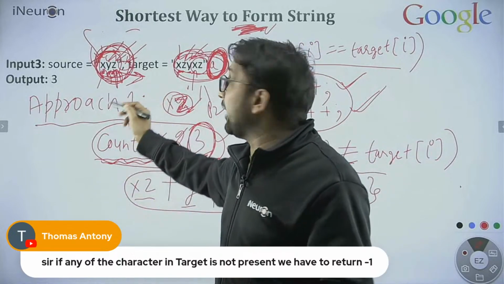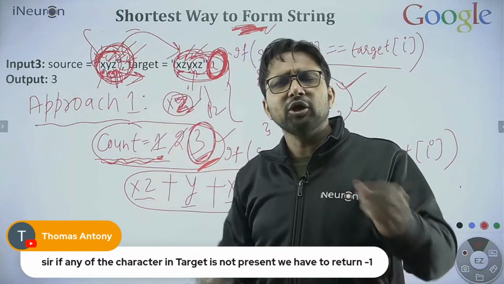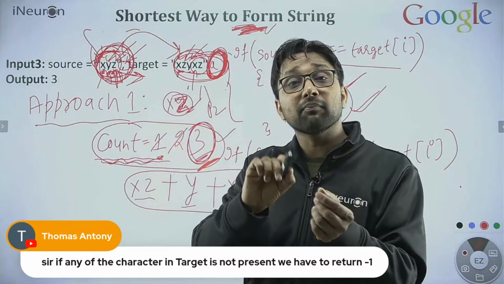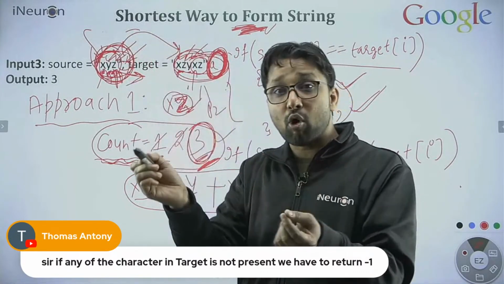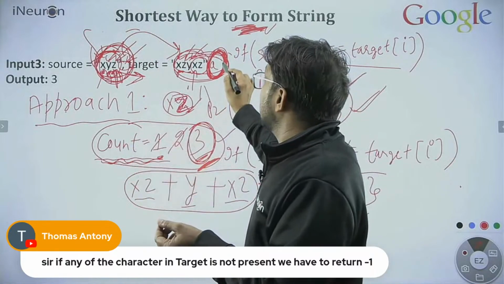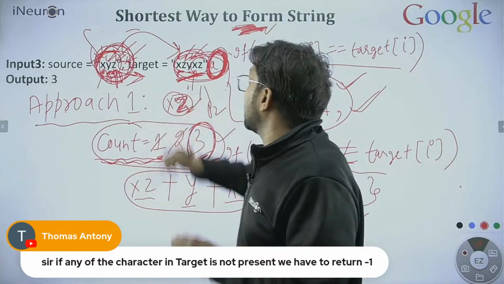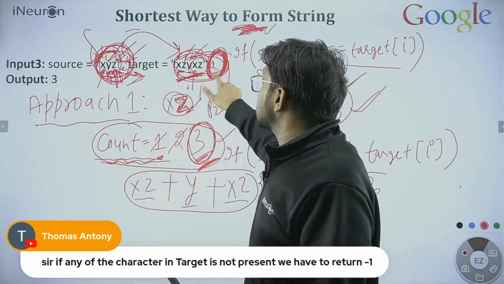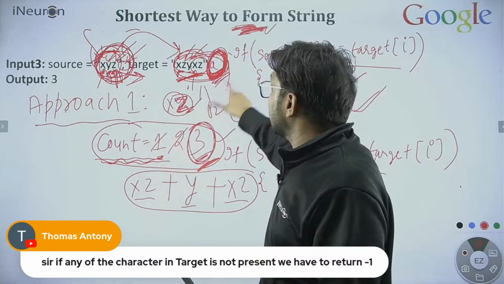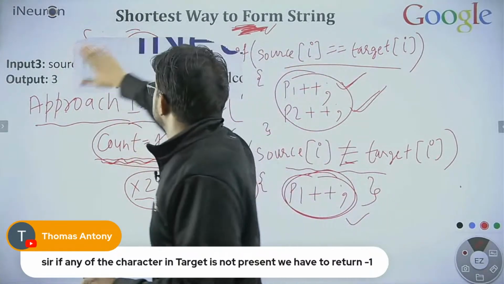Otherwise you can generate the string. The number of subsequences can be more, but you can generate the target. Only you cannot generate the target if you have a character over here which is not present here. That's it.